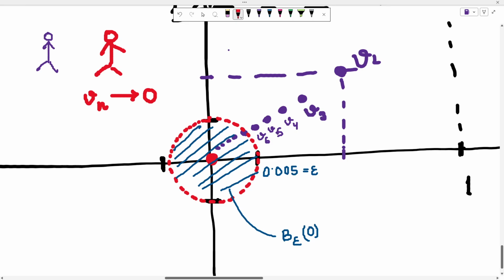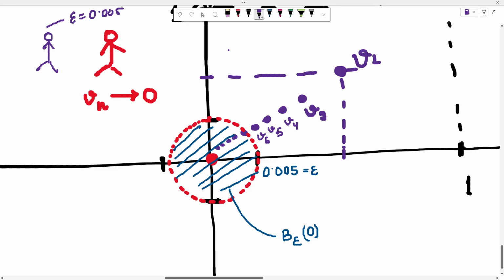doesn't believe this guy. So now they are going to debate on this particular thing, whether it converges or not. So since this guy is claiming that Vn will go to 0, what this purple guy does is it gives him a value of epsilon.